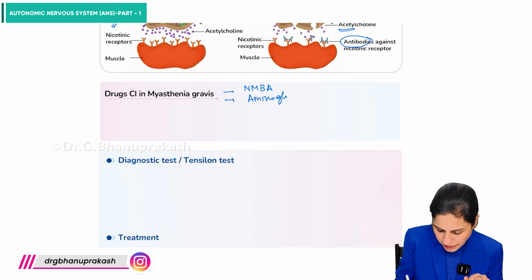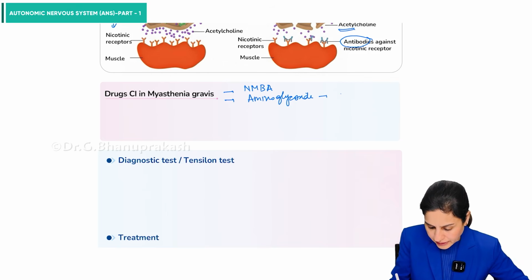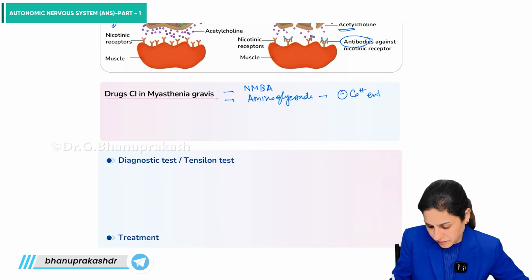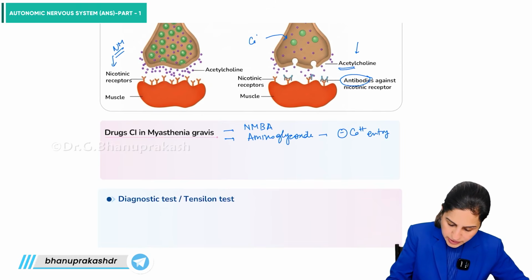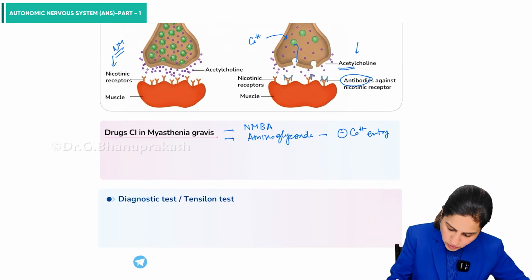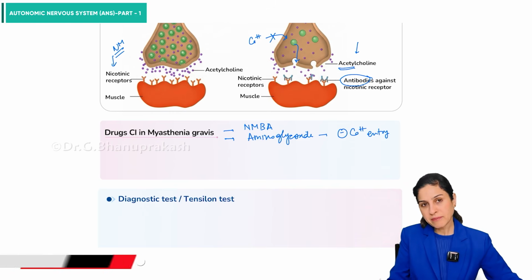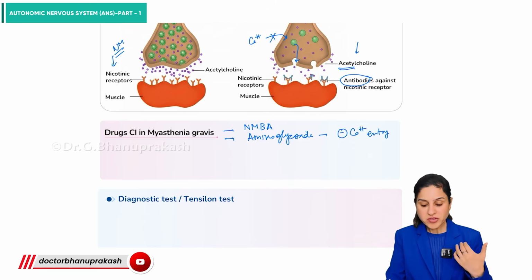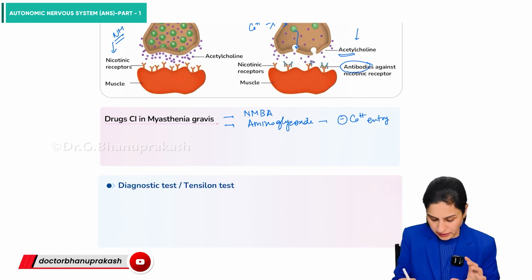Aminoglycosides. Aminoglycosides are protein synthesis inhibitors, but they also inhibit calcium entry into the neuron. Here calcium entry is important because only then is the acetylcholine going to go out. But when this calcium entry is blocked by aminoglycosides, the acetylcholine is not released from the presynaptic neuron. Therefore, it is not to be given here.